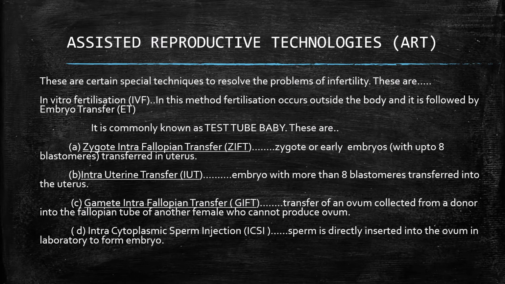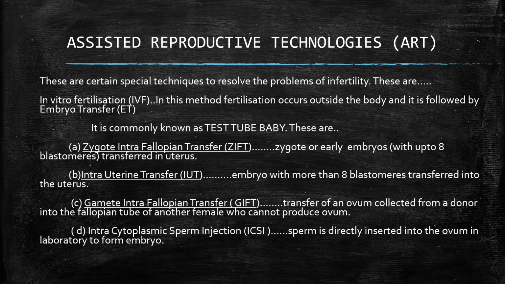Second is called IUT, that is intrauterine transfer, in which an embryo with more than 8 blastomeres is transferred into the uterus. After 8 blastomeres, it is directly implanted in the endometrium of the uterus. That is called the IUT.